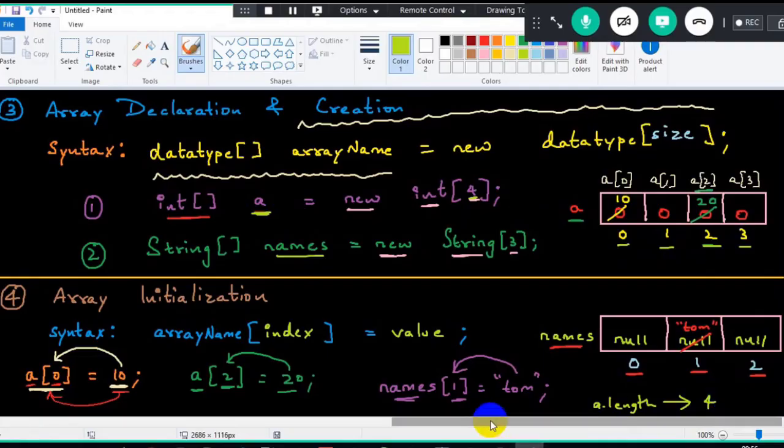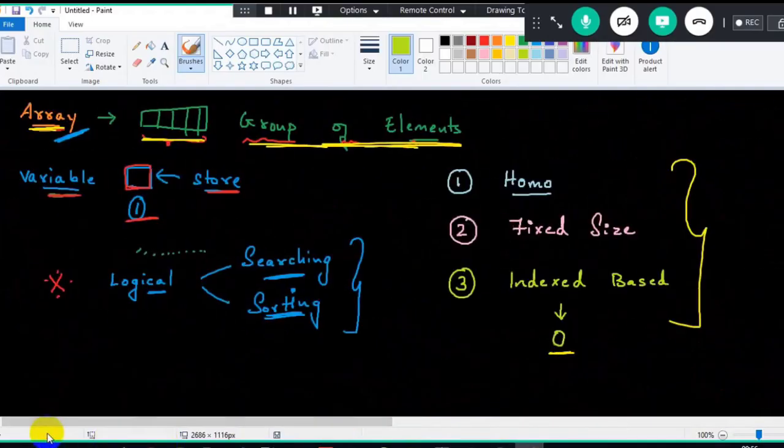This is all about arrays here. There's no complications over here. It's just a simple part which we need to understand. Got the clarity here? So what is an array? It's just a container to store a group of elements. And what are the specifications of array?